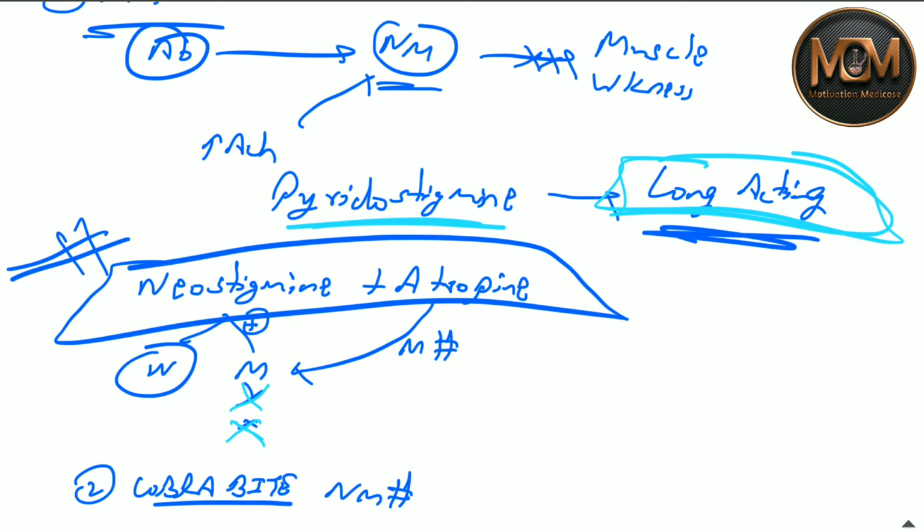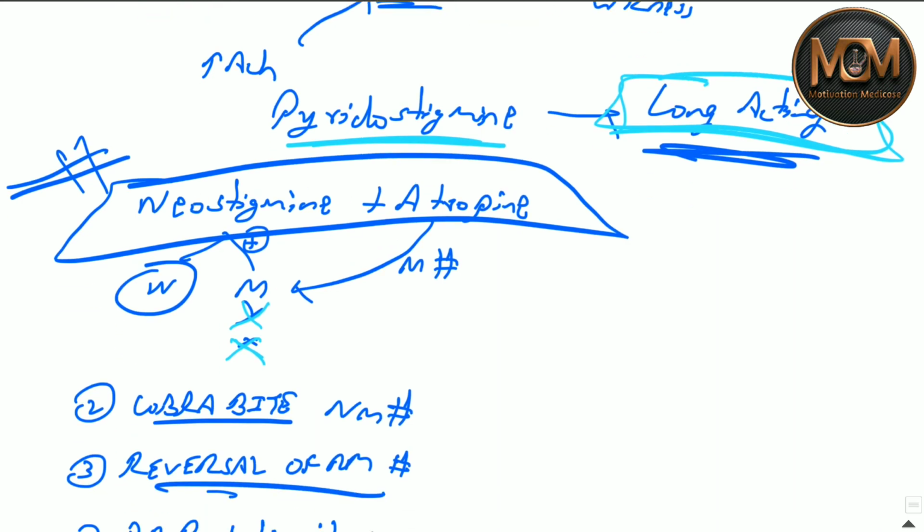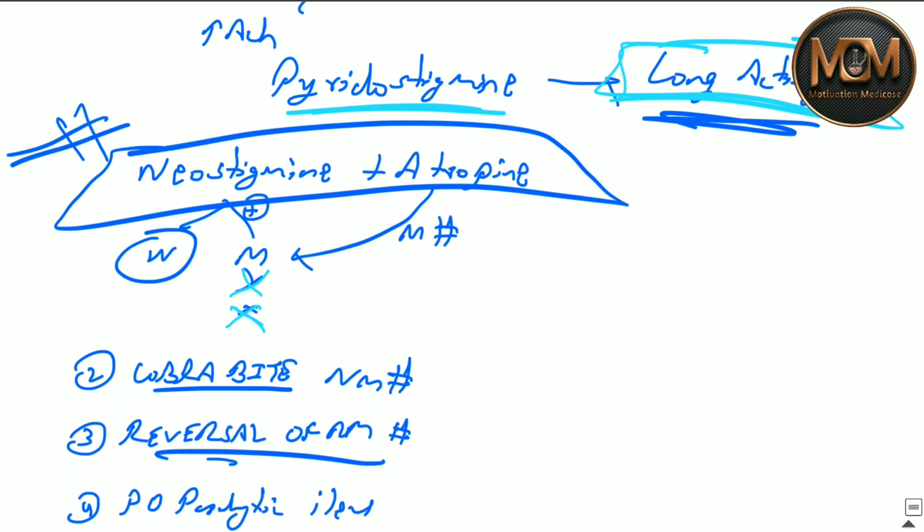The second thing is cobra bite. In cobra bite, the poison of the cobra blocks the NM receptors. So that's why we give neostigmine, that will increase the acetylcholine, so more acetylcholine can bind to the NM receptors. The third one is the reversal of NM blocker.